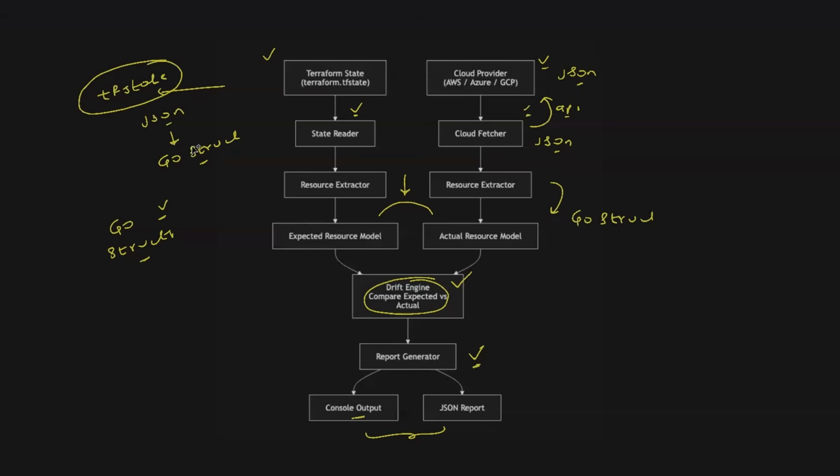Now, on both the sides, we have information in a structure. So Drift Engine compares it, generates a report, or prints the output to the terminal. Now, the biggest challenge here, as I told you, is getting both of them in the common format.